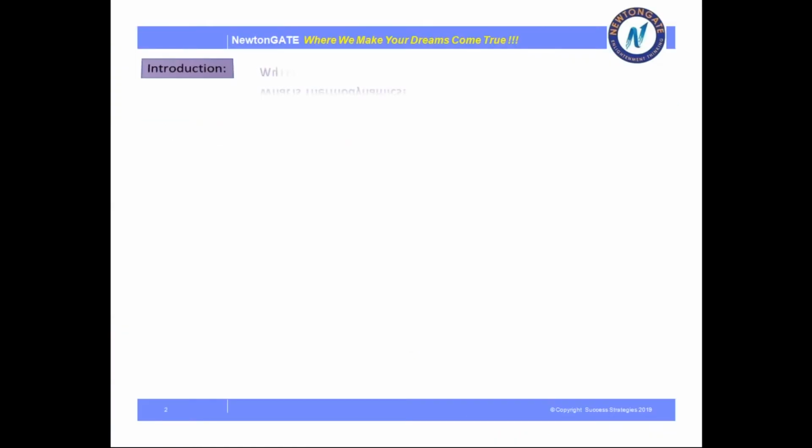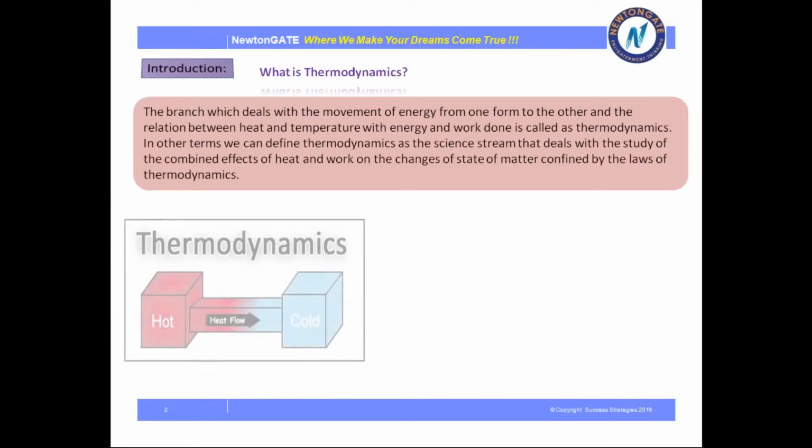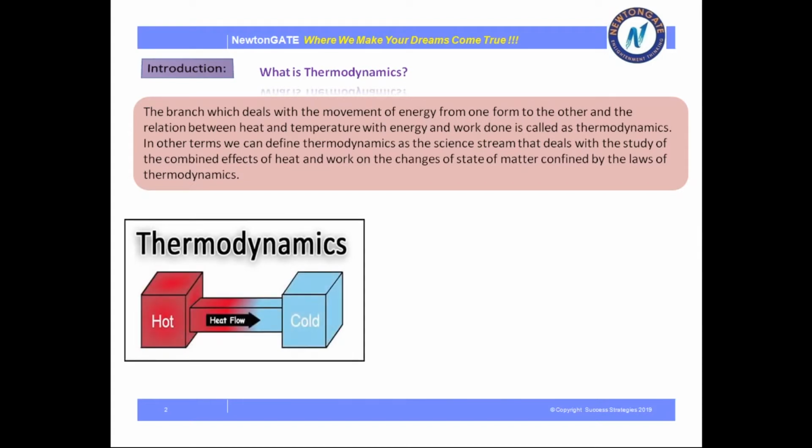First, what is thermodynamics? The branch which deals with the movement of energy from one form to another, and the relation between heat and temperature with energy and work done, is called thermodynamics. In other terms, we can define thermodynamics as the science stream that deals with the study of the combined effects of heat and work on the changes of states of matter, confined to the laws of thermodynamics.